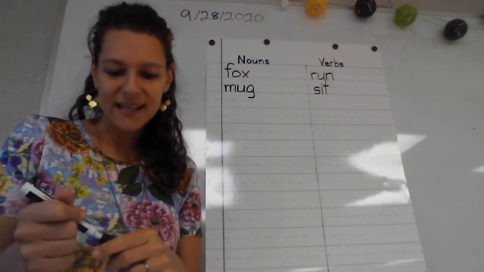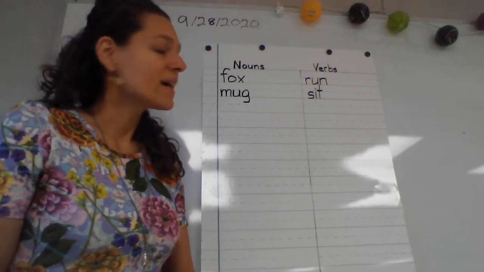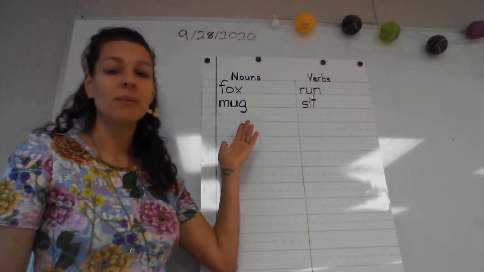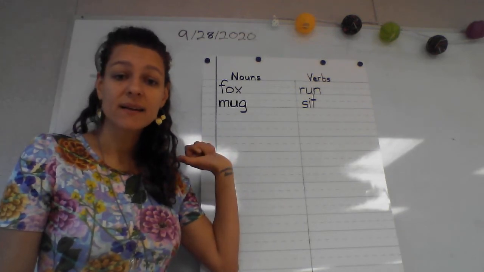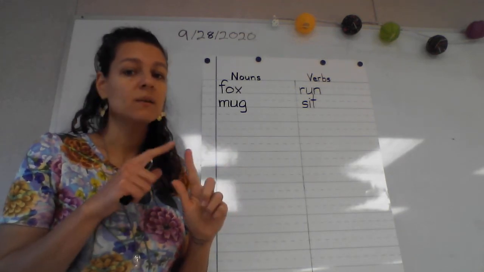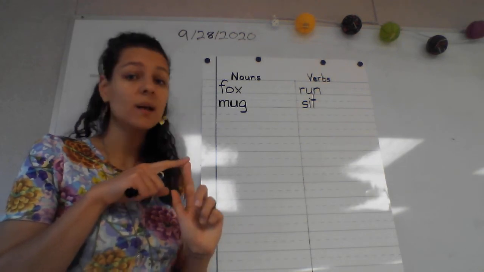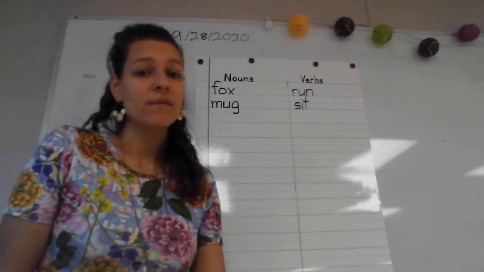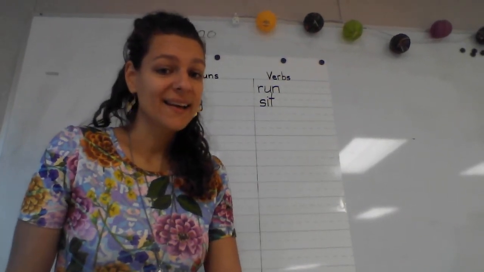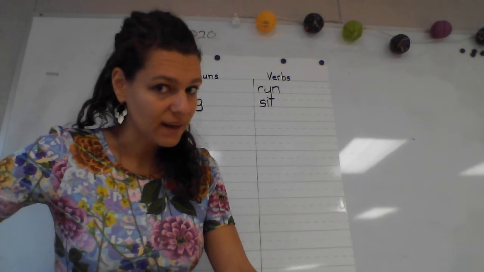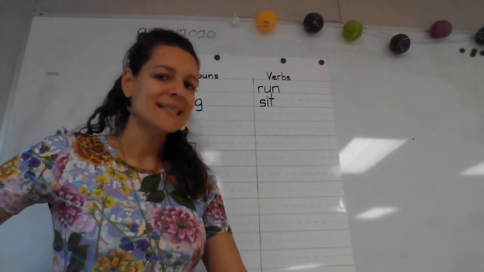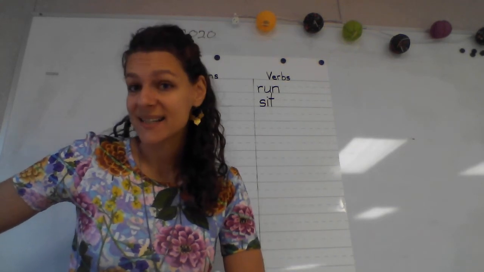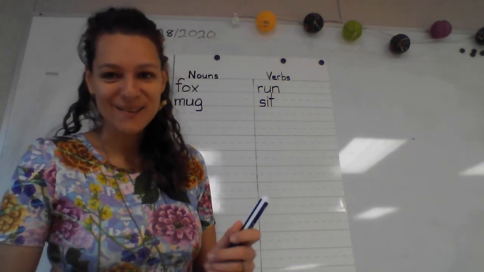Very nice work, class. So today we started reviewing nouns and verbs. Can you tell me what a noun is? A noun is a person or a place, good, or a thing. Excellent. Now, how about verbs? A verb is an action or a state of being. We'll talk more about that later. Mostly we're just going to focus on the actions now. All right, very nice work, first grade.